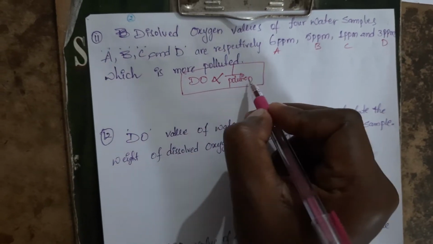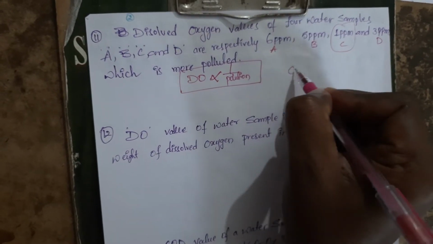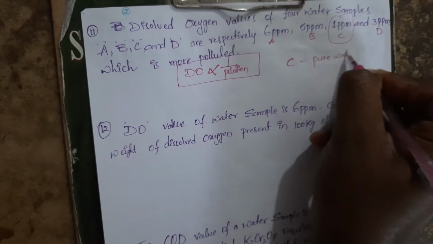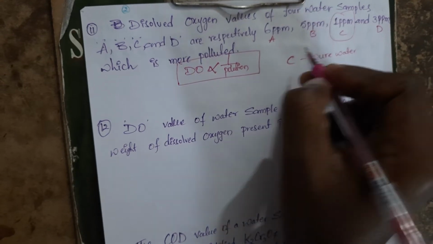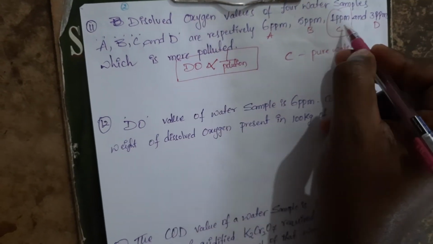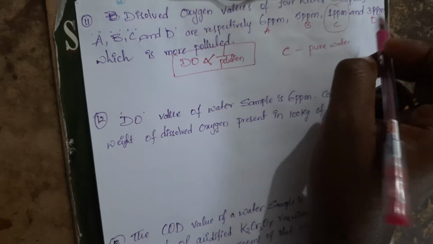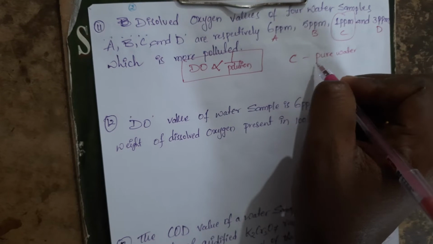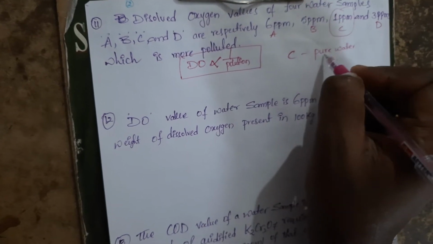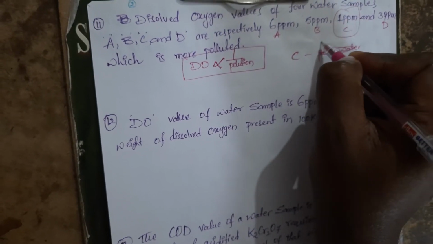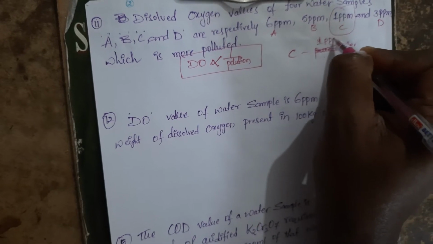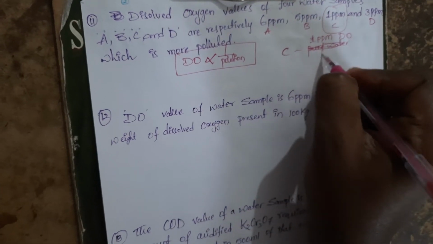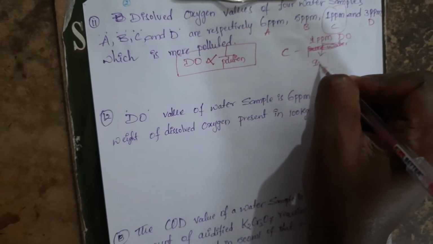Now you see here, it is pure water. The sea is what? Pure water. Sorry, which is more polluted? They are saying it is pure water. Which is having more pollution here? The dissolved oxygen is less. That is, the sea has less dissolved oxygen, only 1 ppm of dissolved oxygen.